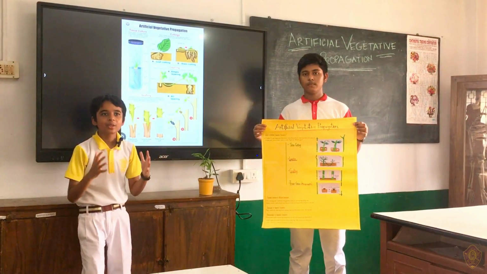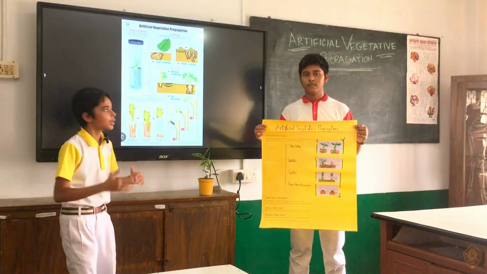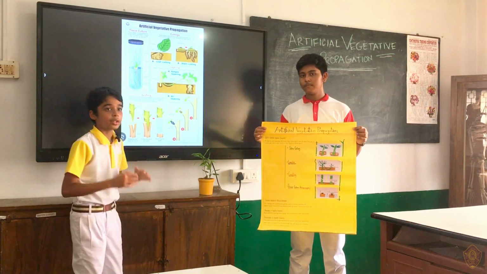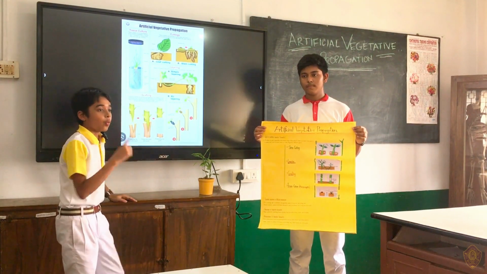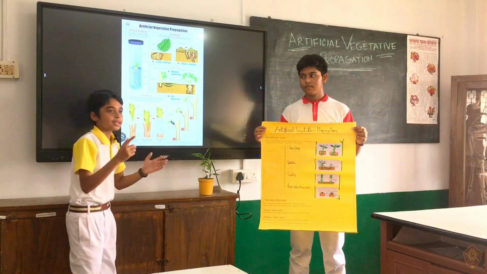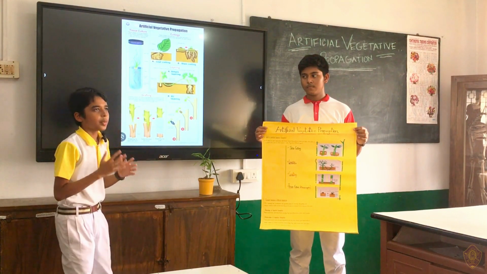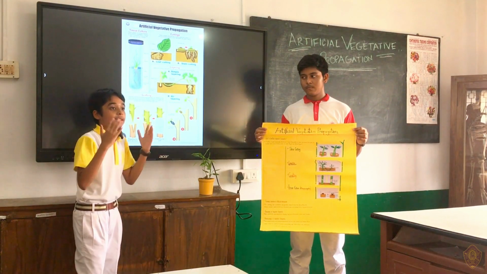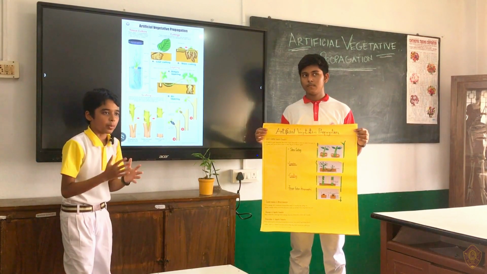So now let's come to the recapitulation part. What have we learned till now, dear students? We have learned a great deal about artificial vegetative propagation and the processes which come under it. So at first you tell, what's the first one? Yes, that's stem cutting. Now the second one, what's the second one, my dear students? Layering. And the third one is grafting. The fourth one is tissue culture or micropropagation.